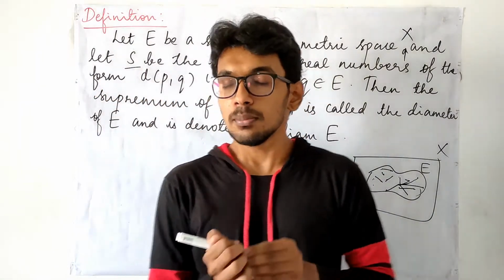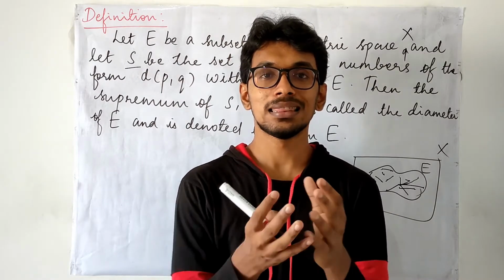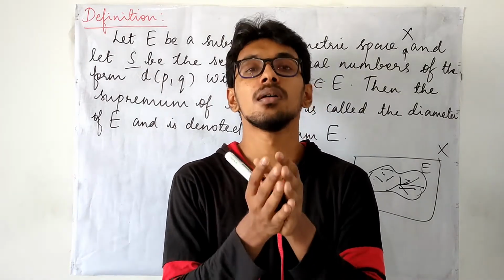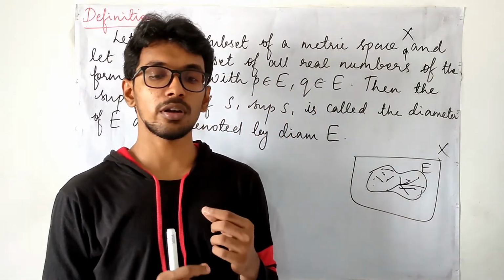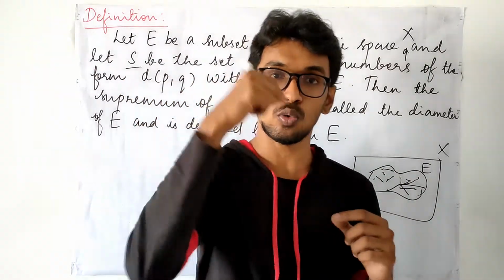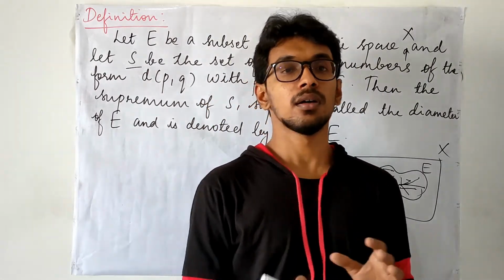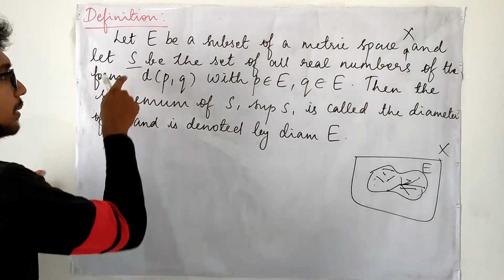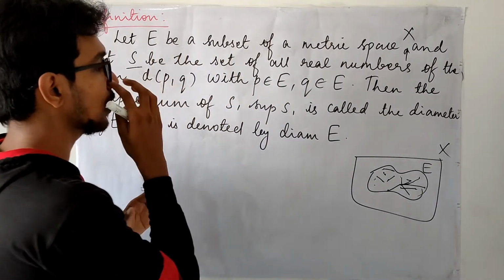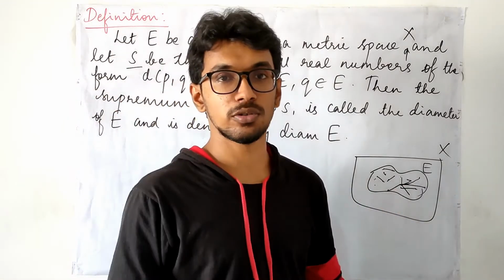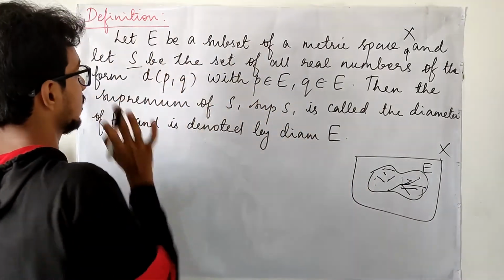By distance, what do we mean mathematically? The distances are non-negative real quantities. If I measure a distance from a point to the same point, the distance is going to be 0. So the minimum value that is present in the set S is 0, and it may have any other values. In that way we are collecting the set S.